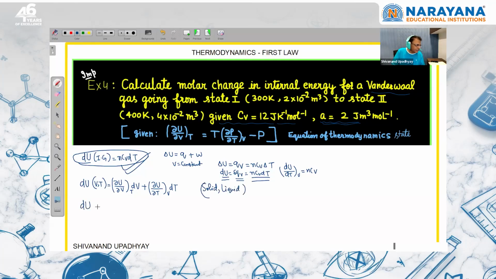I can write that change in internal energy is equal to the partial change in internal energy with respect to volume at constant temperature into dV plus this nCv dT. This is valid for solid, liquid and real gas. यहाँ तक valid है. Now this equation is not in our syllabus. अपने syllabus में नहीं है, right? So if they are going to ask a question, they will give this Maxwell equation so that we can derive this value. If we derive it, this value will come n square a upon V square into dV plus nCv dT. So this is the change in internal energy of van der Waals real gas.